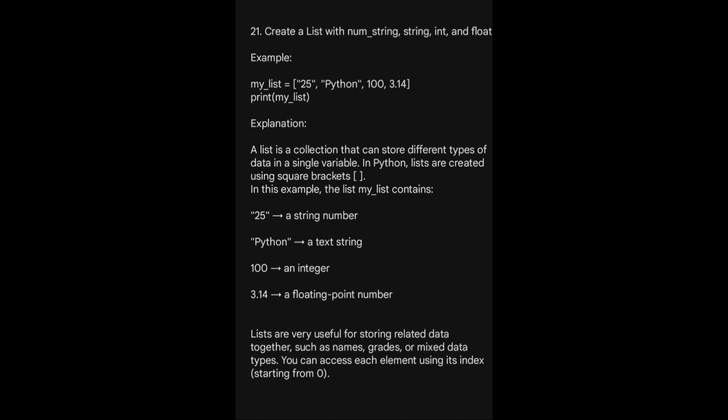Lists are very useful for storing related data together, such as names, grades, or mixed data types. You can access each element using its index, starting from 0. So that's all.